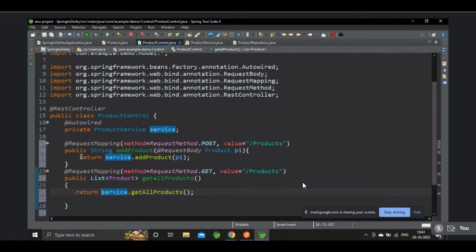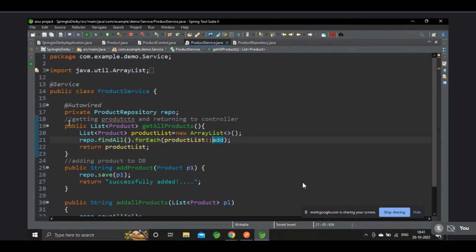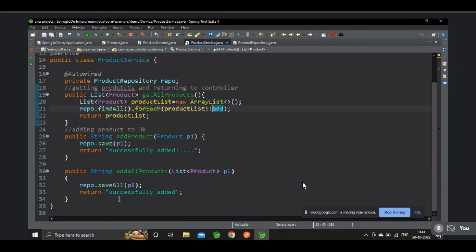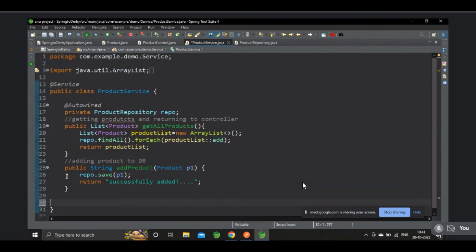Okay, and go back to product service. Get all products, find all, and for each product list add. System product list, here a list, find all. Okay then. Everything is cool. Save the code, and relaunch the application.